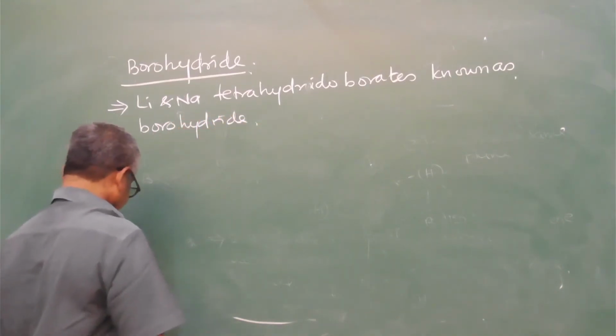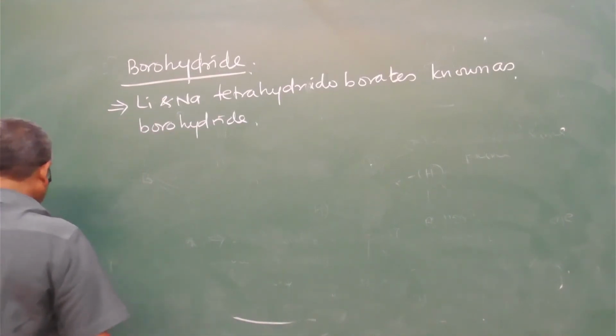That is prepared by the reaction of metal hydride.